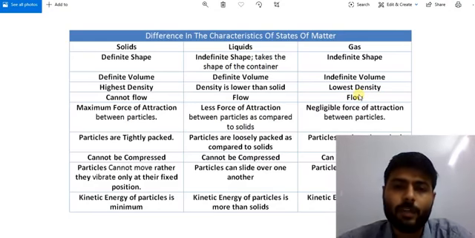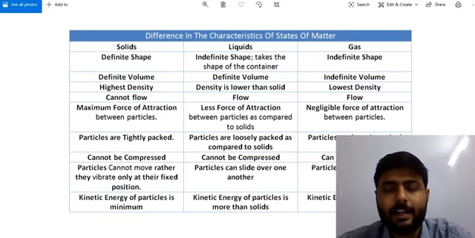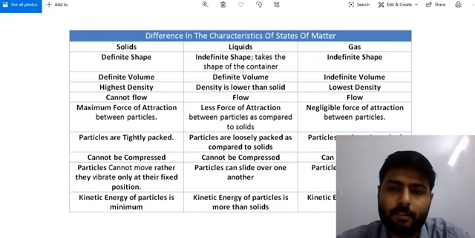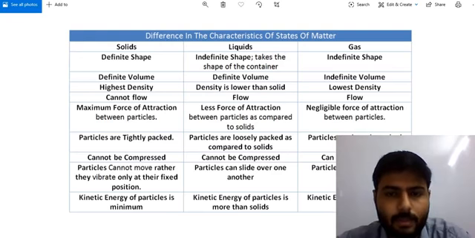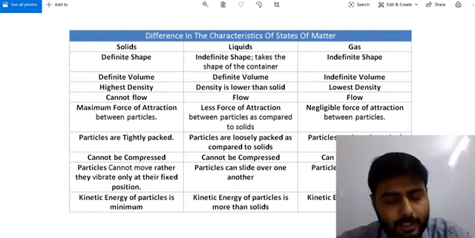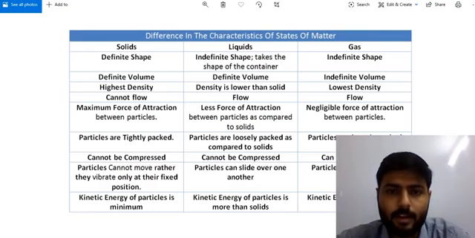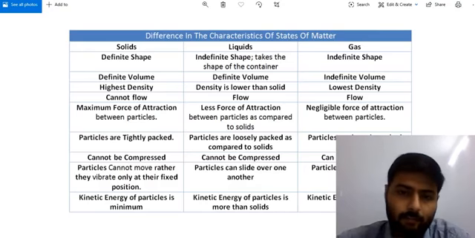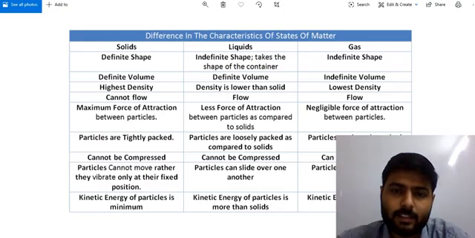Now we talk about fluidity of states of matter. What is fluidity? We discussed that if the matter can flow, we can say that it has fluidity.